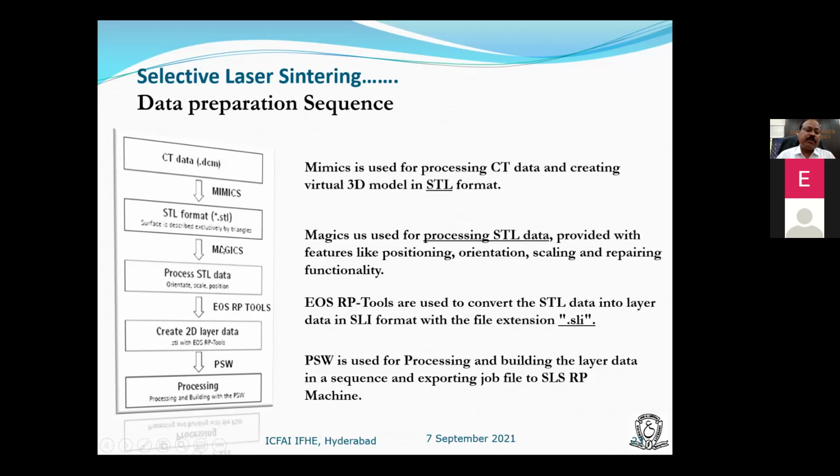Magics is another software, which we use for annotation, putting text, scaling down, scaling up, positioning, orientation, engraving, etc. This will not be used for modeling; it is only for editing. Then in this particular machine, EOS, a third-party software will be used to slice the component, and then it will process.